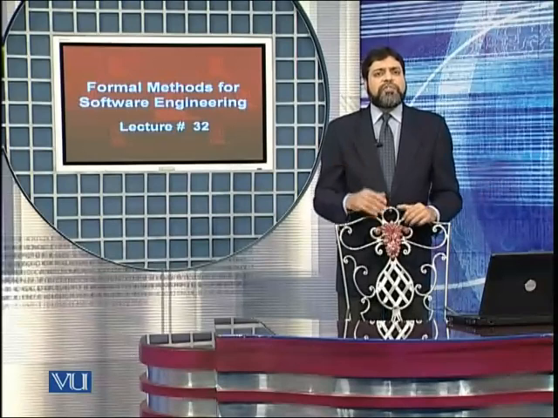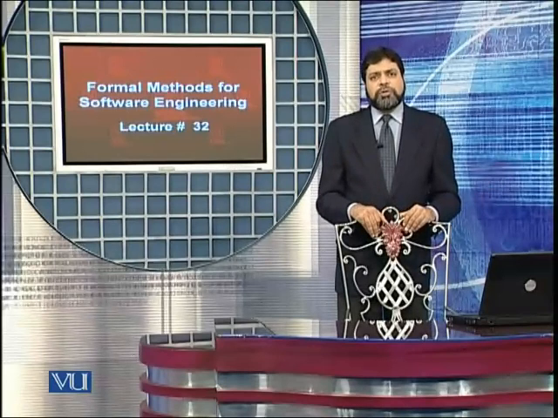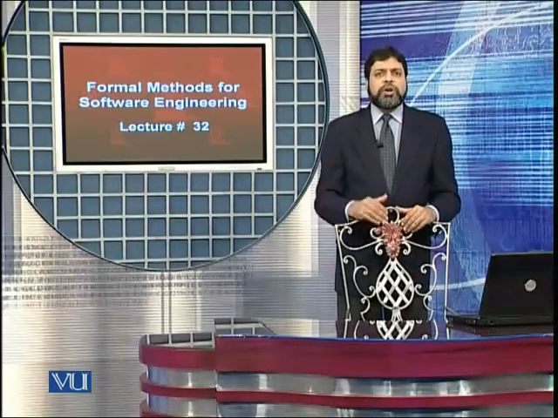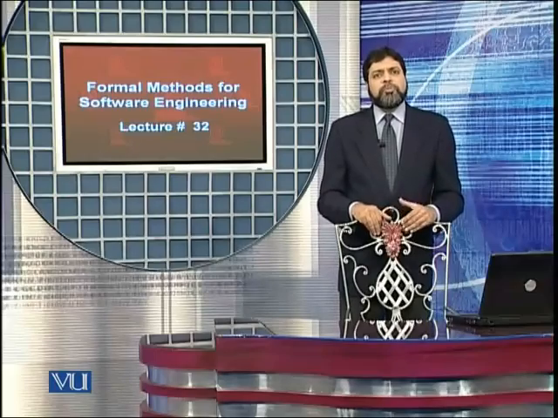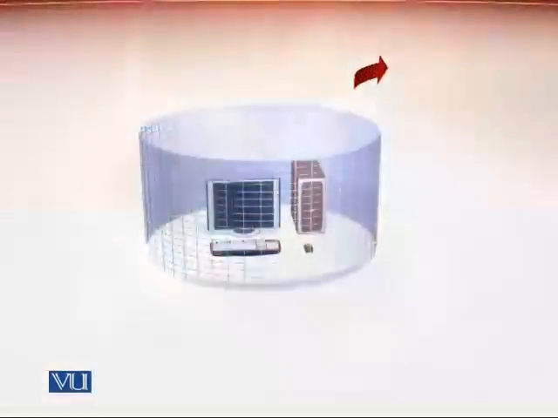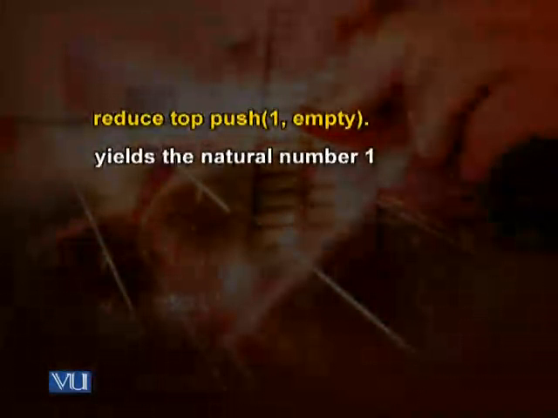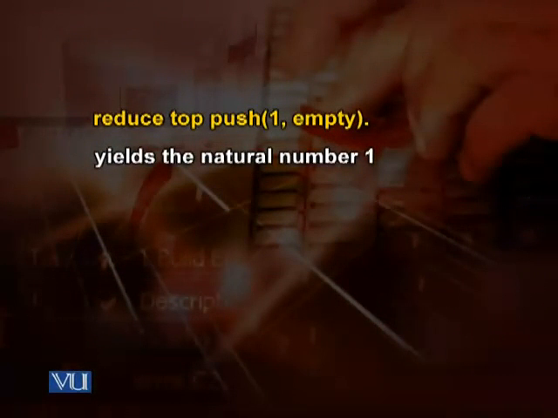There are other ways of handling the same kind of situation. Let us look at some more examples. When we try to evaluate, this is where reduce and retract work. We say reduce top push 1 comma empty, and it yields the natural number 1.